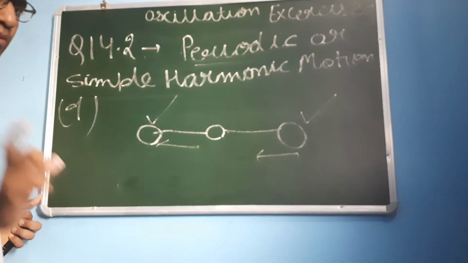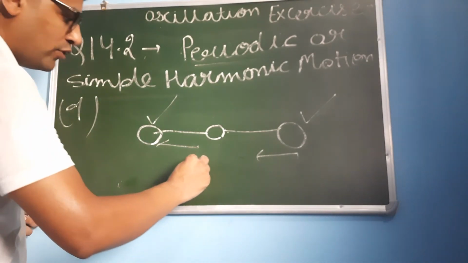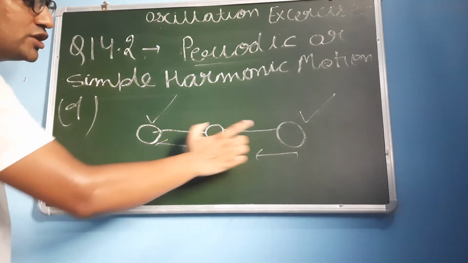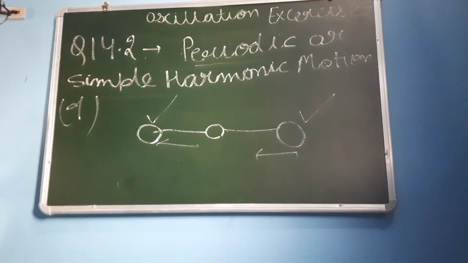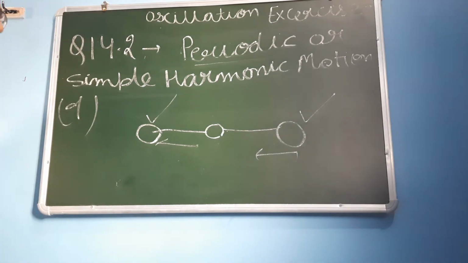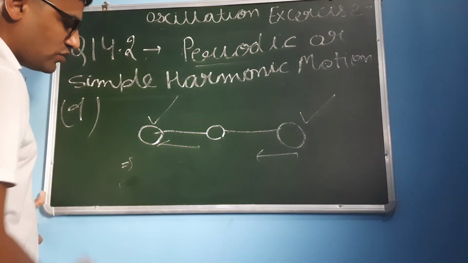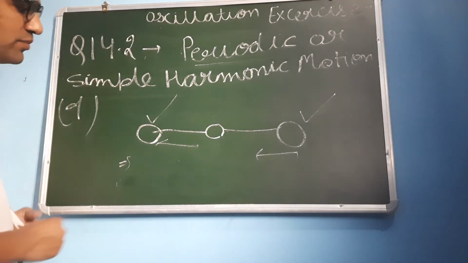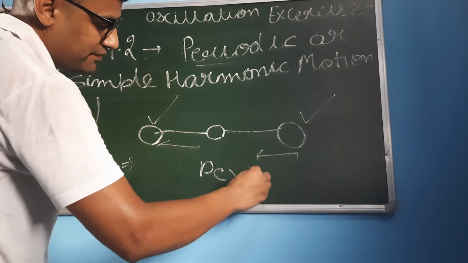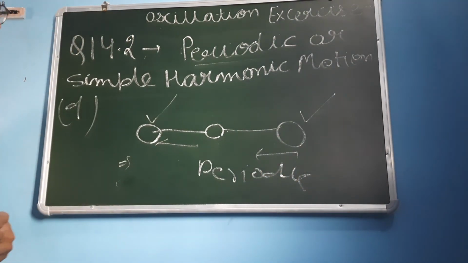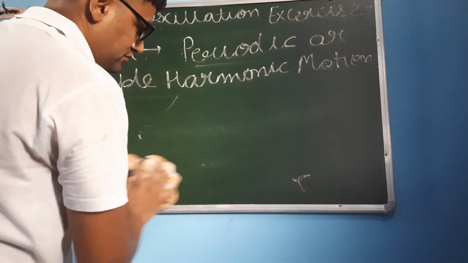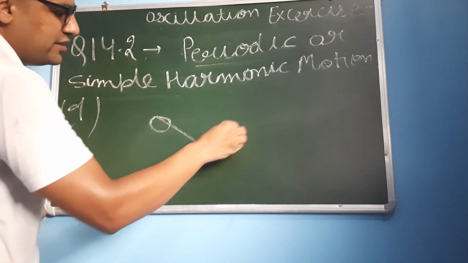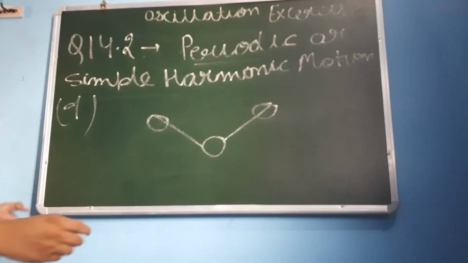So both are showing periodic motions. Our polyatomic molecule will show only periodic motion. The superposition of the individual simple harmonic motions will show only periodic motion. So the vibrations of a polyatomic molecule will show periodic motion only, not simple harmonic motion. The molecule may also be in angular form, with one atom here, one here, and at least three atoms in a polyatomic molecule.